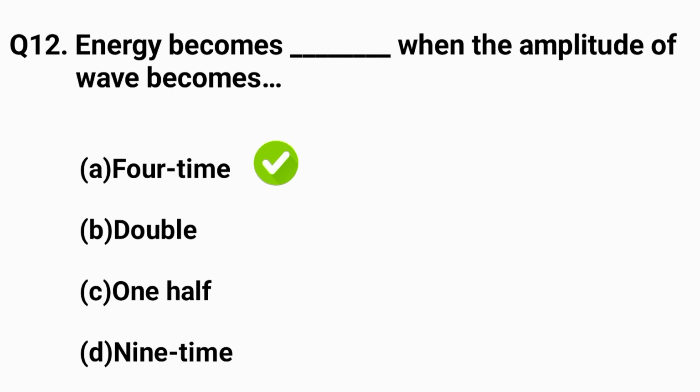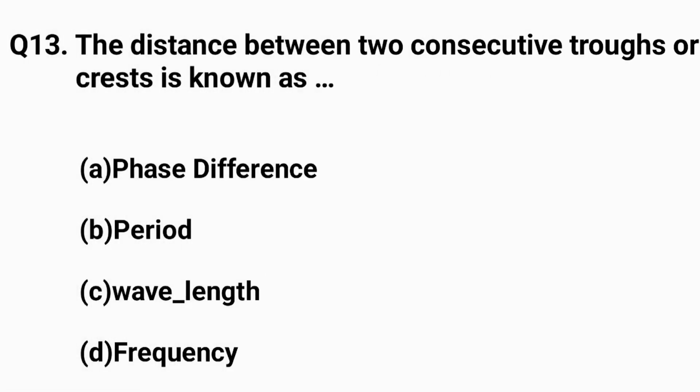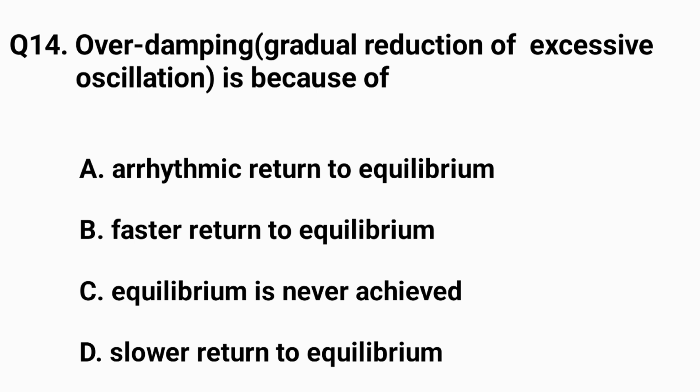Question number 13. The distance between two consecutive trough or crest is known as. The right answer is option C, wavelength. Question number 14. Overdamping, gradual reduction of excessive oscillation is because of.